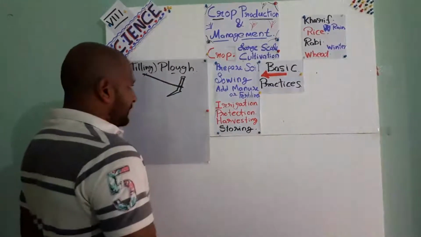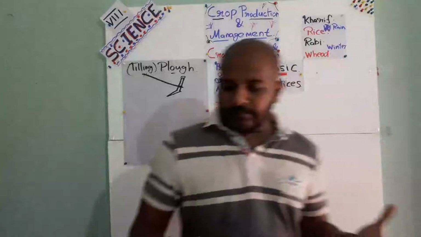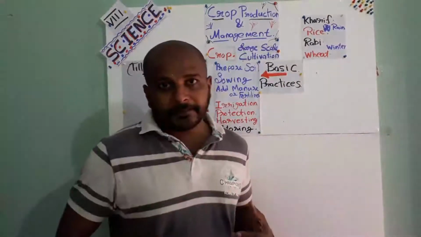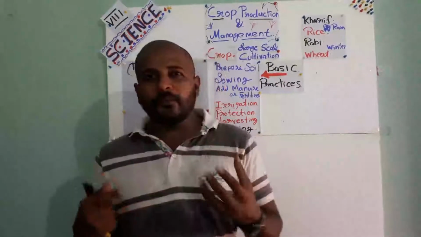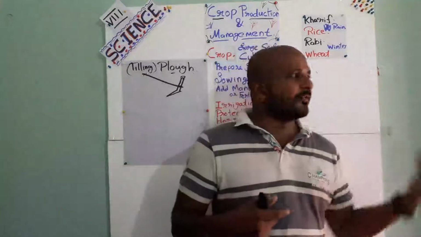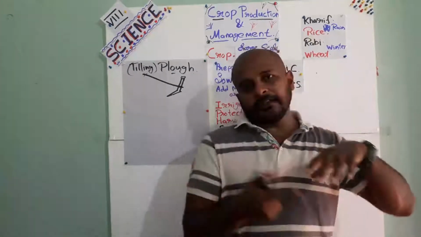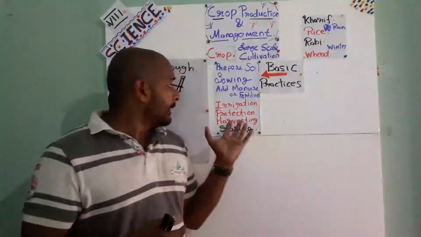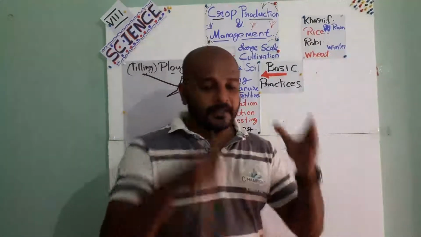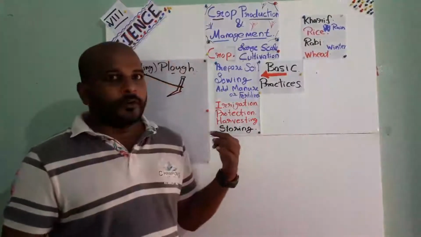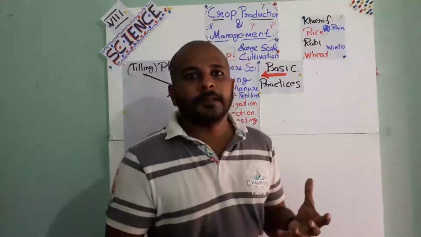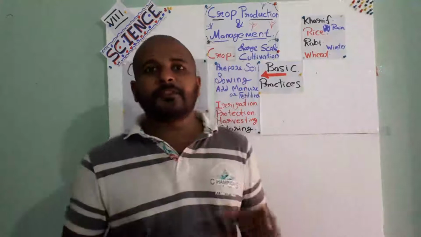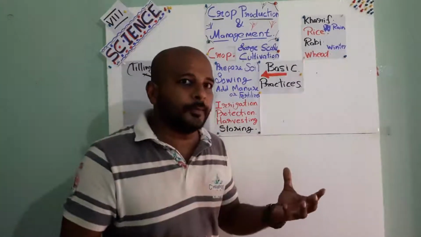So the next one is harvesting. Harvesting means the crops we have already planted, it's time to take them back. Understand? In the case of fruits, when they ripen, we can pluck them. In case of rice, when it's ready to use, we can cut it down and harvest it. That process is called harvesting. It is the happiest moment in the life of a farmer. In a year, mostly September, October time, that's the time of harvesting. That's why most of the traditional religious festivals come during that time. Because harvesting time is the time of happiness.